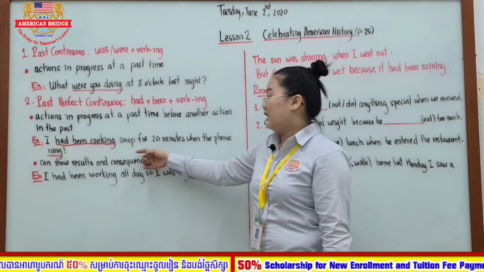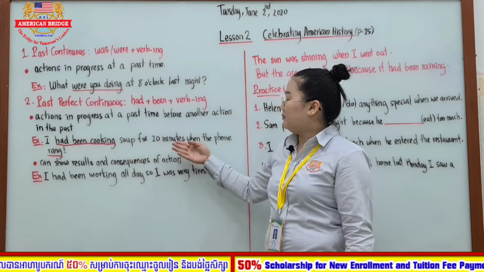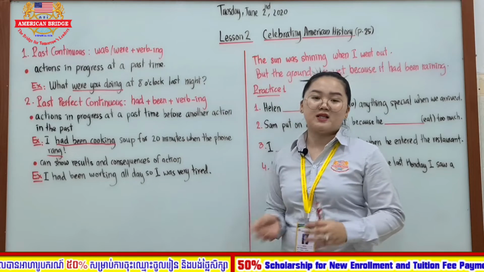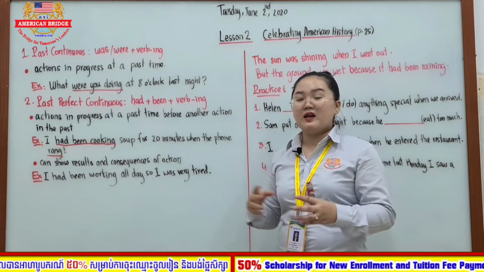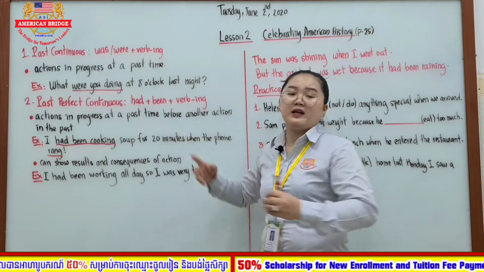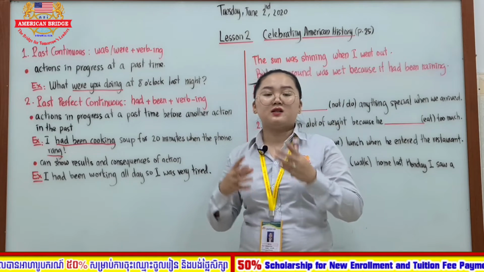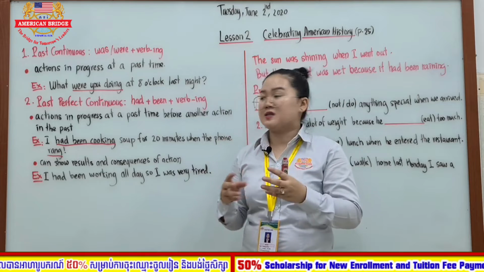If you notice here, I had been cooking soup for 20 minutes when the phone rang. If you see the usage of the past continuous, it is much the same, right? Because for past perfect continuous, we use it to refer to the action which was happening.